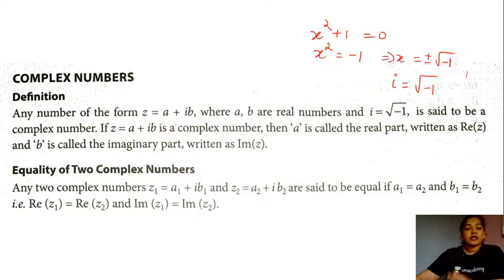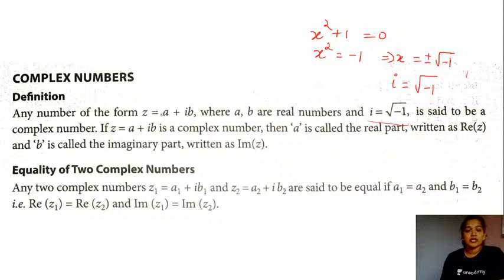So this representation of root of minus 1 as iota, students, gave a rise to the new set of numbers that we will be studying now as the complex numbers. Okay, so complex numbers are nothing but any number which can be written in the form a plus ib, where both a and b are real numbers, and iota is root of minus 1. Remember, complex numbers are the numbers in the form a plus iota times b, where a and b are some real numbers, and as defined, iota is nothing but square root of minus 1.